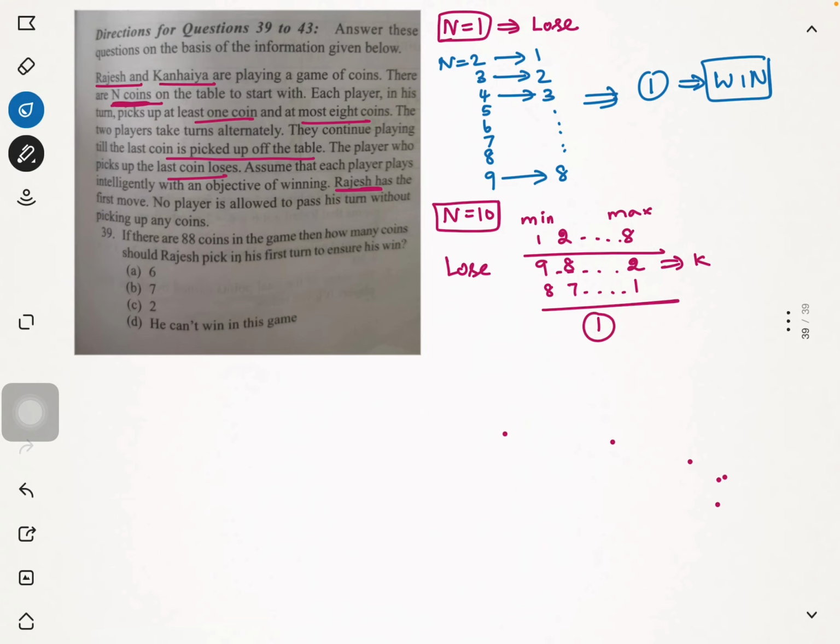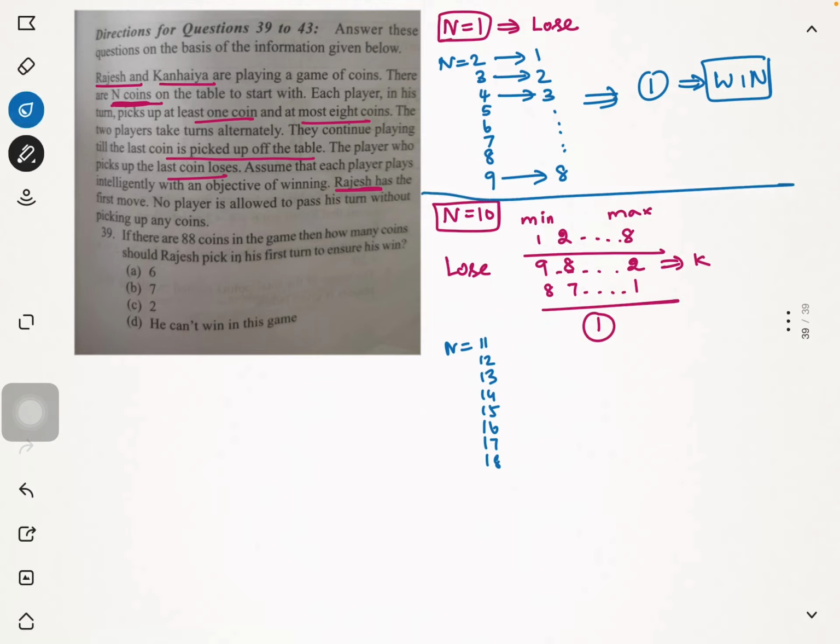Now the pattern will keep on progressing in this way. What if n equals 11, 12, 13, 14, 15, 16, 17, 18? One thing I have learned here is that anybody who has 10 coins on the table will definitely lose, correct? Just now we saw that, because when I started the game there were 10 coins and I ended up losing the game. So let's assume n equals 11 to 18 to start the game with. Now I have to pick that many coins and leave Kanaya with 10 coins so that she'll lose the game.